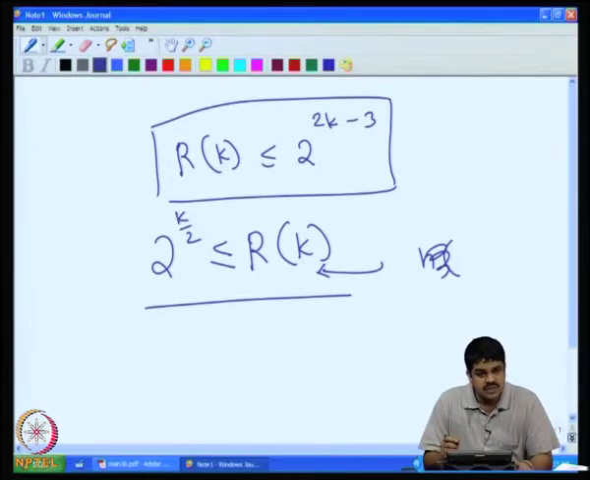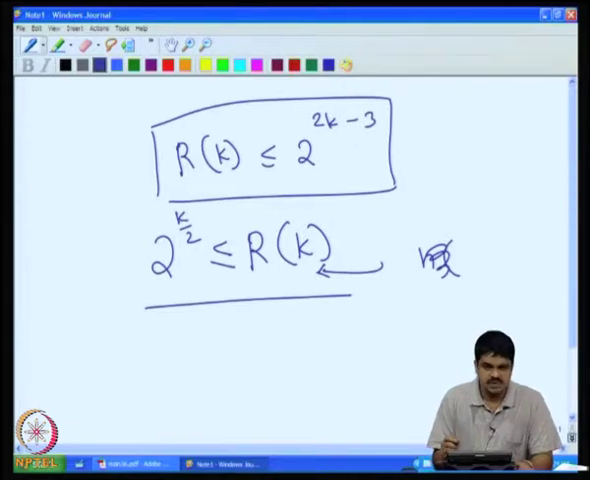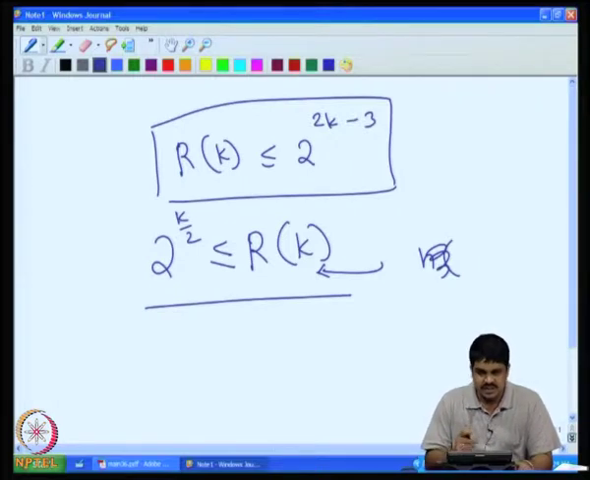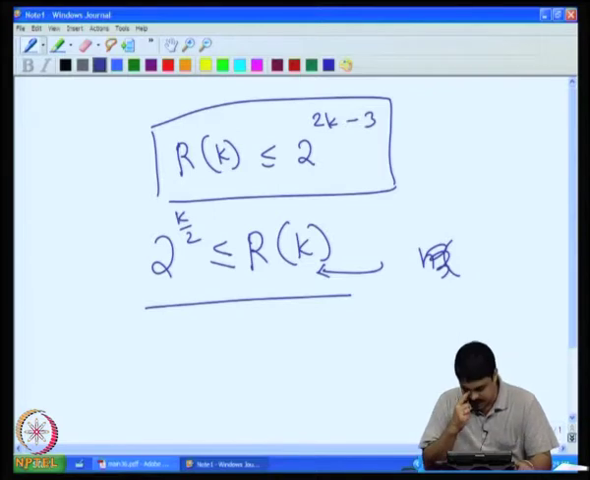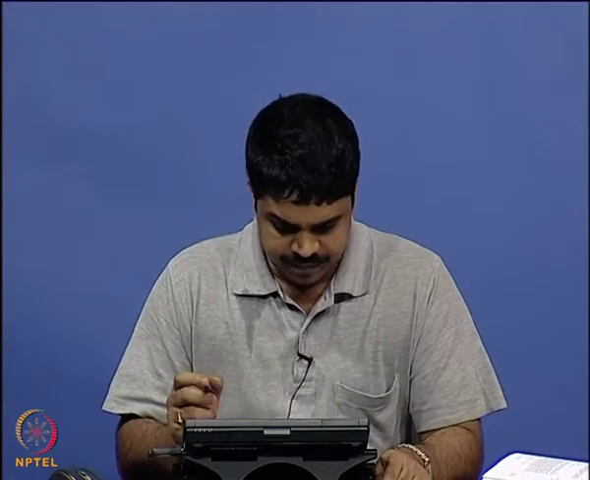So, we showed yesterday that this number has to be less than 2 to the power 2k minus 3. By more sophisticated arguments we can probably improve a little bit, but we are not interested in that now. As of now we are happy saying that there is indeed an upper bound, a number like that R of k. Then how do I show a lower bound for this thing?